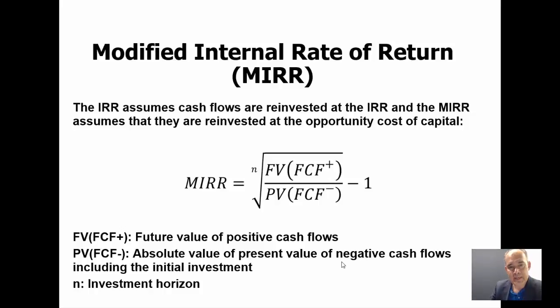So how can we calculate this? First, take the n-th root of the future value of the positive free cash flows divided by the present value of the negative free cash flows. Remember that the negative free cash flows involve the initial investment, and of course the initial investment is not necessary to bring back to the present.